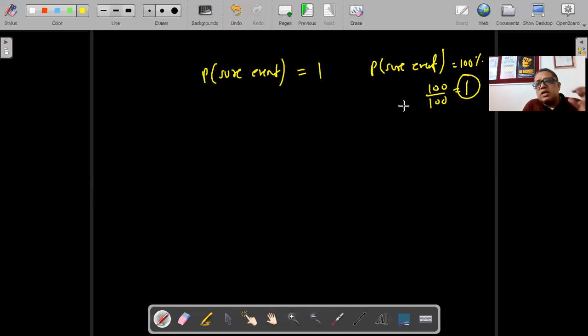So anything which you are 100% sure about. Today is Wednesday, tomorrow will be Thursday. Isn't it a sure event? It is a sure event. So whenever we have 100% surety that the event will occur, that is going to be a sure event and the answer will always be 1. And the probability of an impossible event, where you feel that the event cannot occur at all in any circumstances, that is going to be 0. The probability that it will never occur is going to be 0.